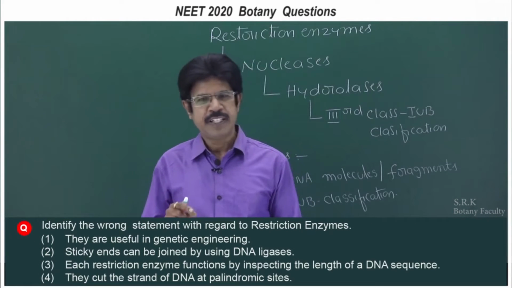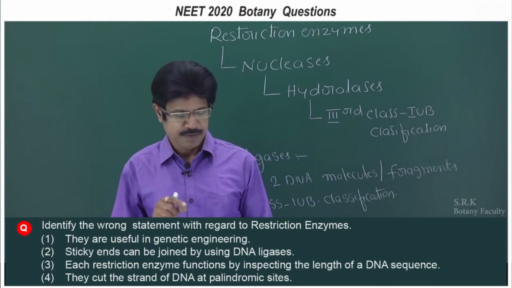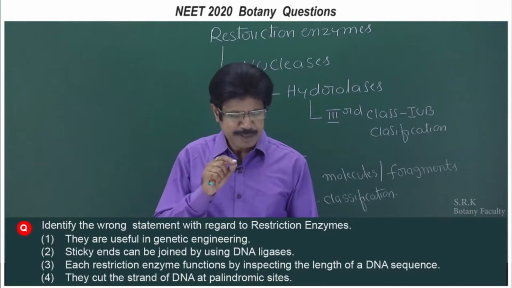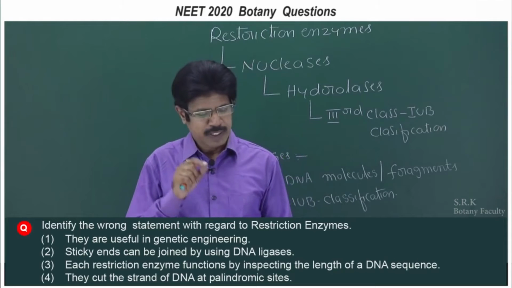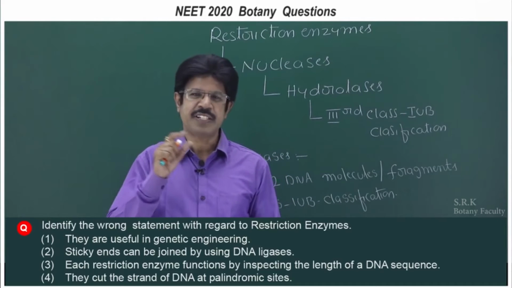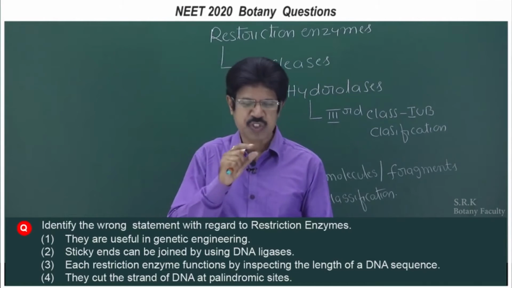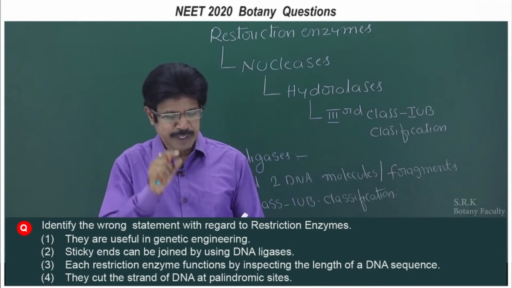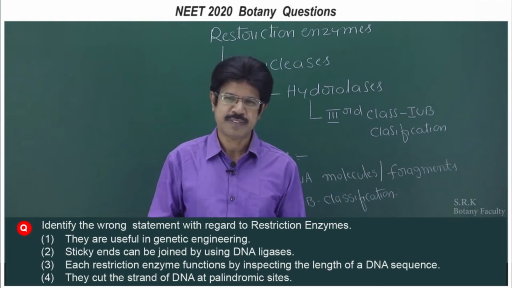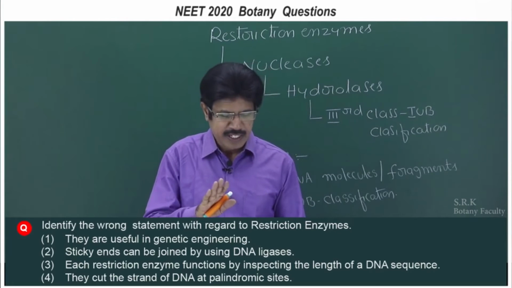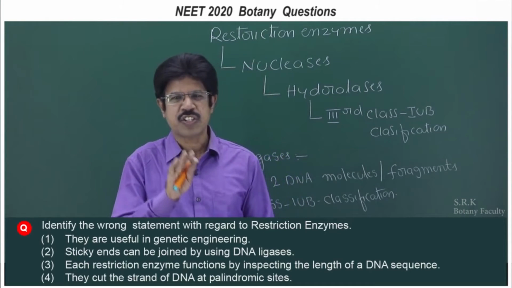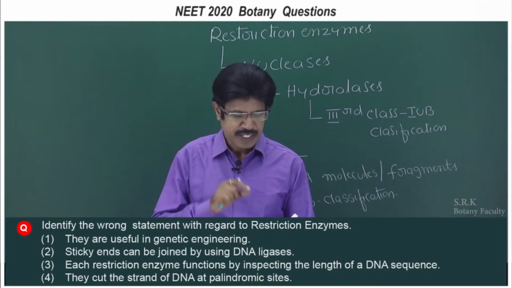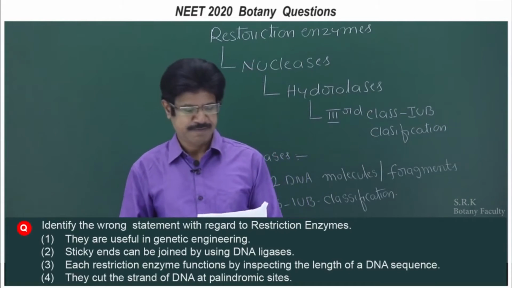This question appeared in 2020 NEET from Botany, the topic is biotechnology. It seems to be with ambiguity, but the question is tricky with intricacy. As far as the question is concerned, identify the wrong statement with regard to restriction enzymes. Nowhere is the function of restriction enzyme mentioned. With regard to the options, first, they are useful in genetic engineering.